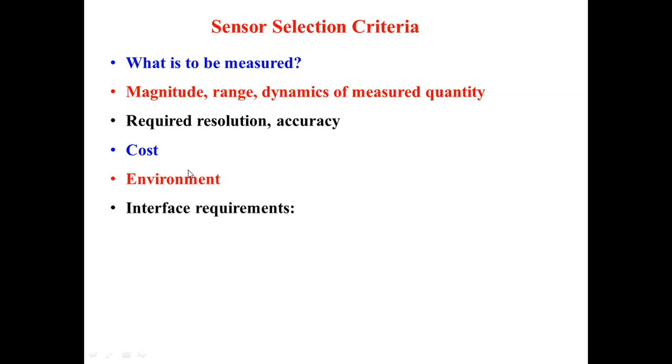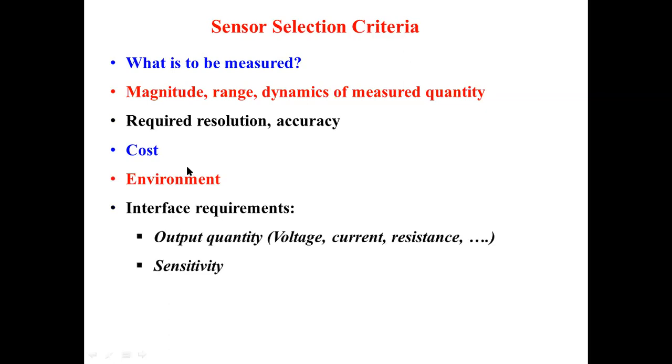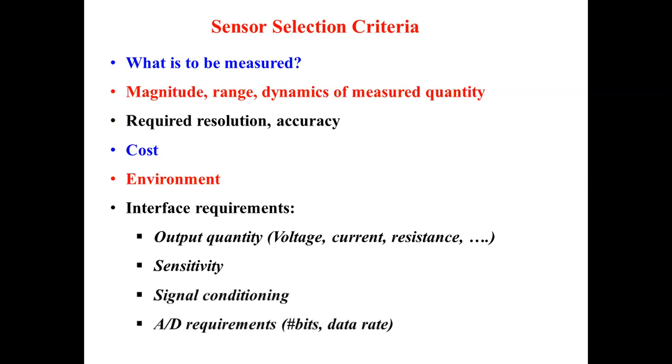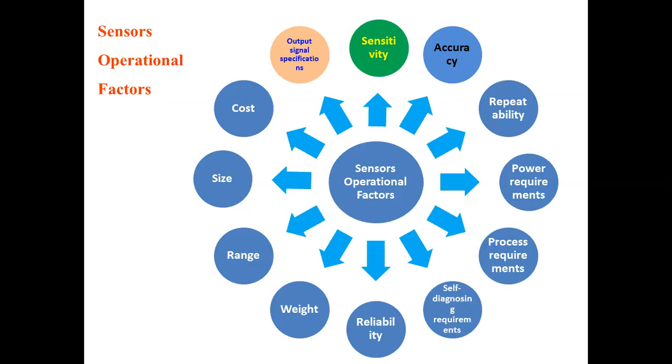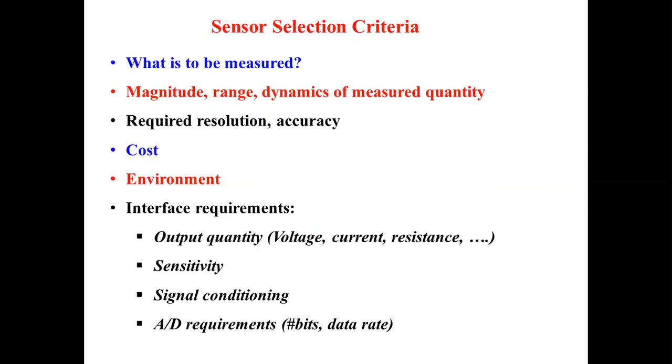Then, what are the interface requirements? Interface requirements may include what the output quantity is, whether it is voltage, current, or resistance, what the sensitivity is, what the signal conditioning is, and whether A to D, that is analog to digital conversion, is required or not, or digital to analog. Such sensor selection criteria we are required to consider.